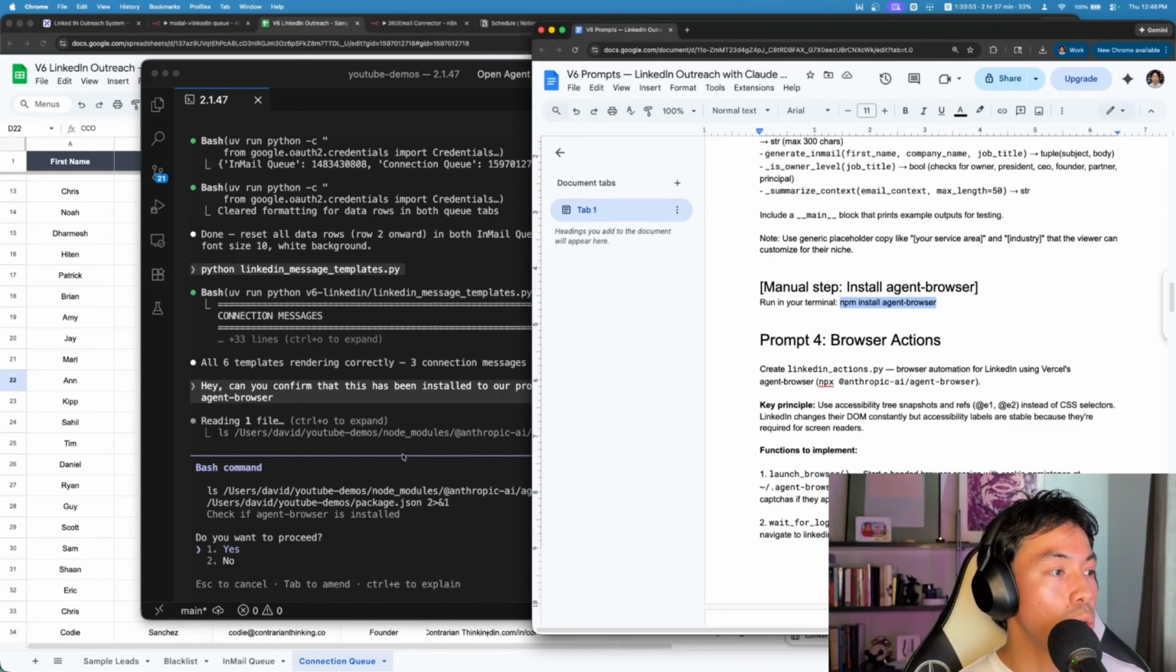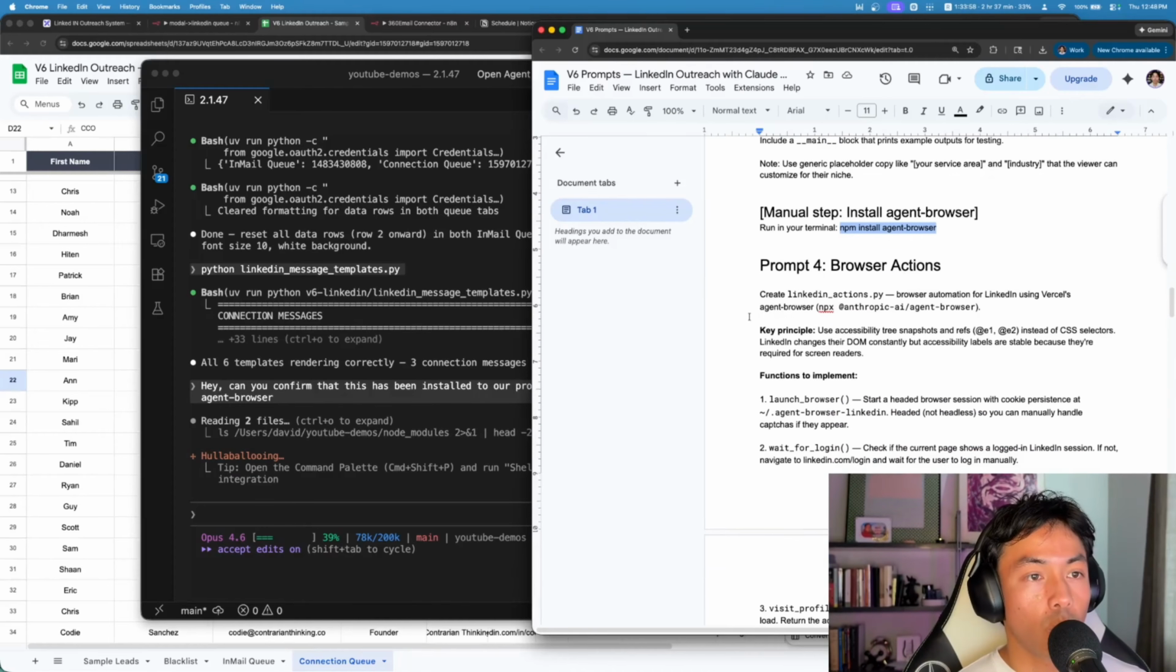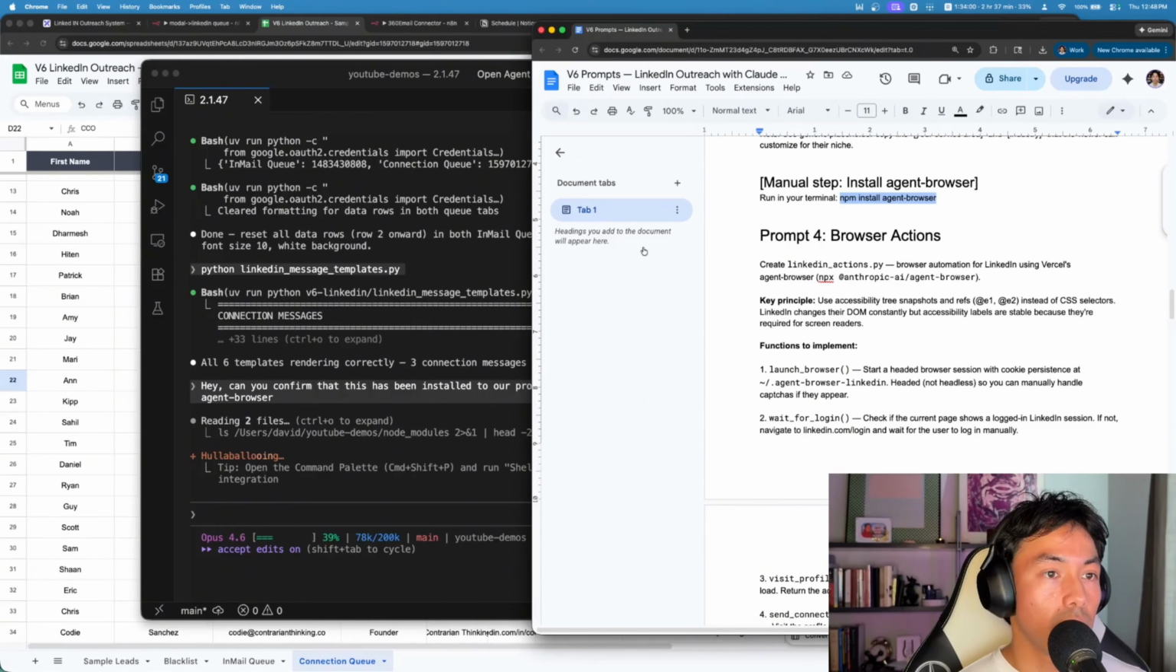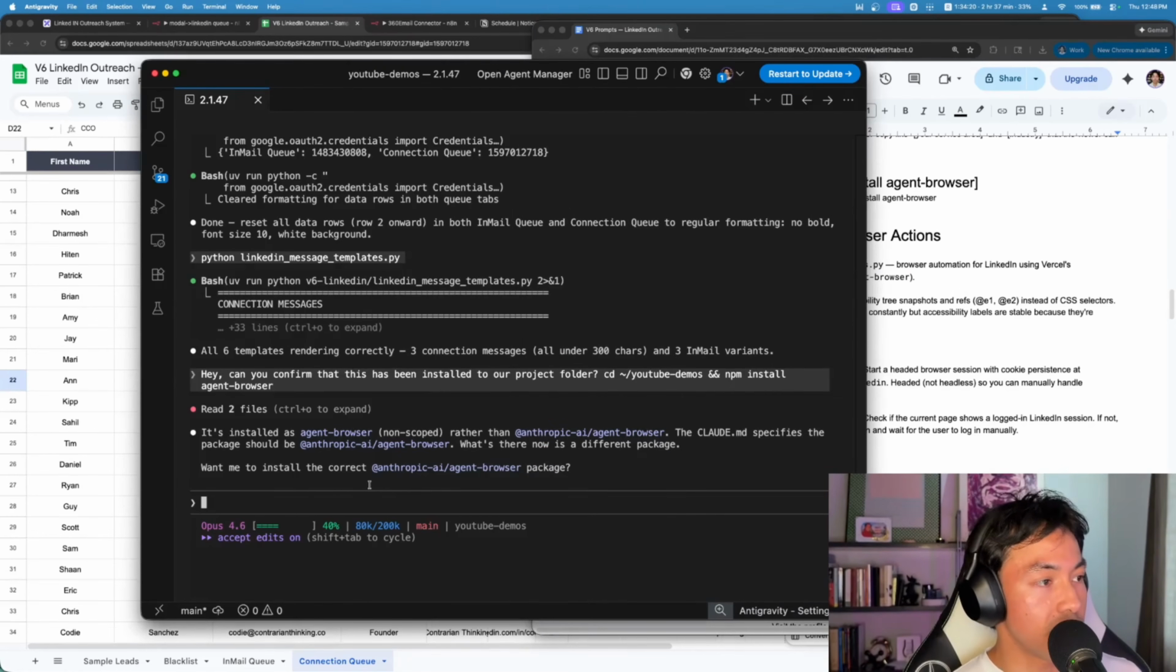So once you have that installed, then we're going to go to prompt 4 where we're going to create the magic. Let me just replace this here. It's not Anthropic. Cool. It's installed as agent browser, not as Anthropic/agent browser. Okay, great. You can update the Claude.md because the correct one is agent browser as it is installed. So there is no different package.